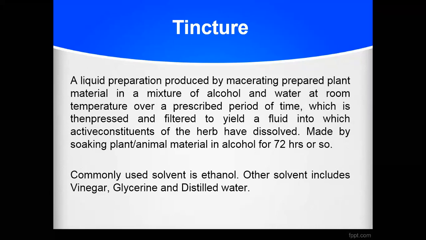Suppose we keep that part of the plant in water plus alcohol for a longer period, then automatically the active constituents from that plant will come into the alcohol and water, and after that we can throw out the plant and take out the active constituents in the alcohol and water. Simply we can say it is the extract. Such kinds of extracts are called tinctures.